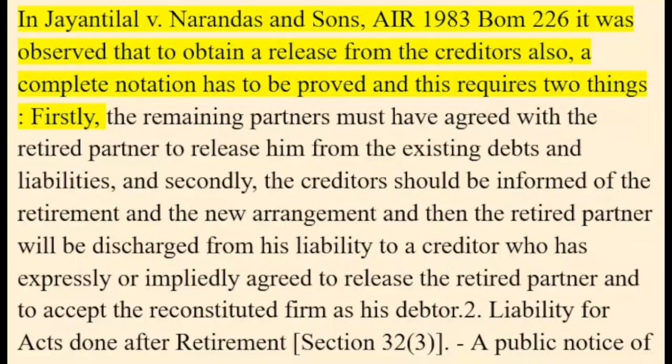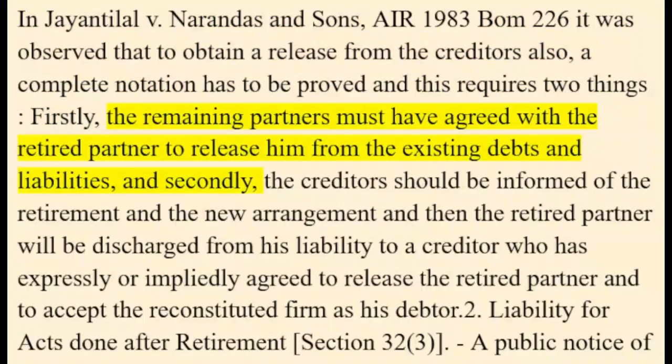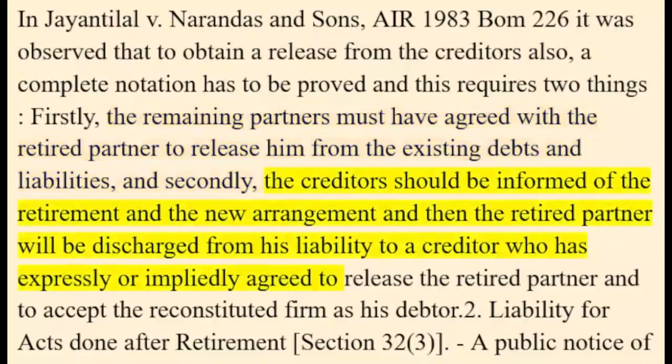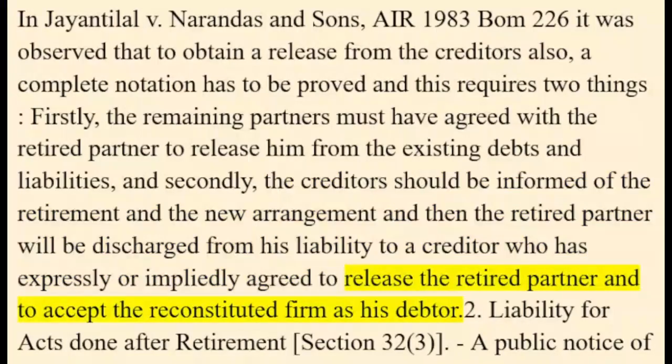Firstly, the remaining partners must have agreed with the retired partner to release him from the existing debts and liabilities, and secondly, the creditors should be informed of the retirement and the new arrangement. Then the retired partner will be discharged from his liability to a creditor who has expressly or impliedly agreed to release the retired partner and to accept the reconstituted firm as his debtor.